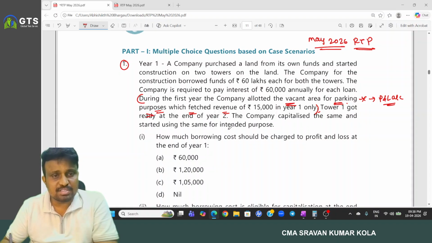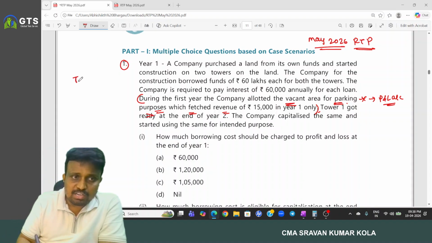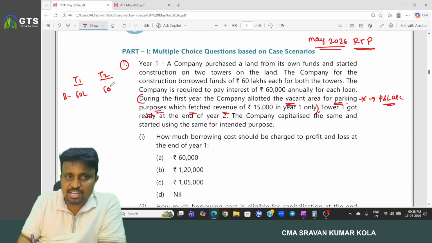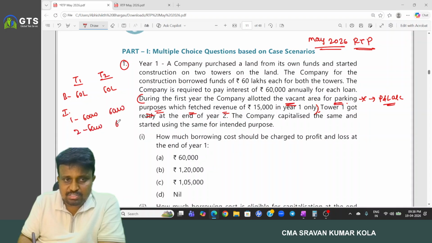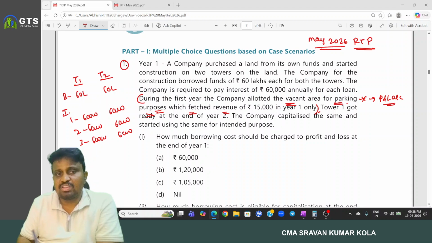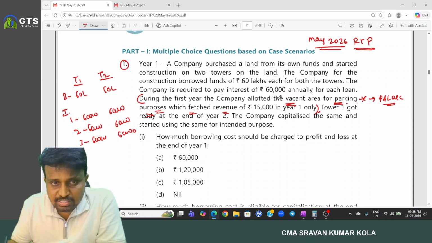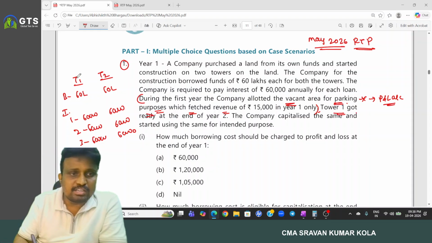Tower one got ready at the end of year two. The company capitalized the same and started using it for intended purposes. We have the two towers and borrowing of 60 lakh each, and interest for the first year 60,000, second year 60,000, and third year also 60,000. But here, which tower got ready? Tower 1 got ready at the end of the second year.